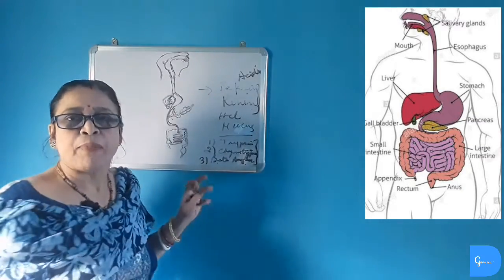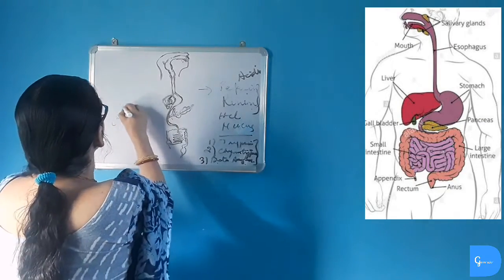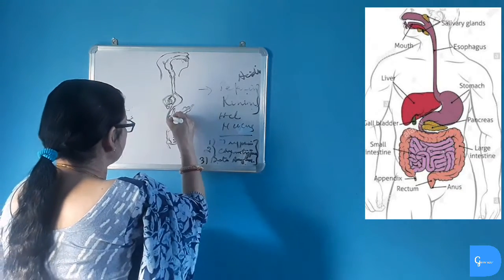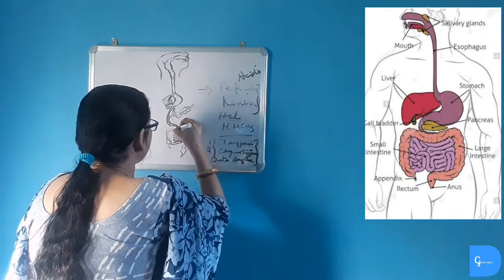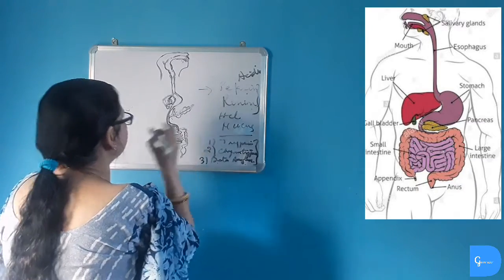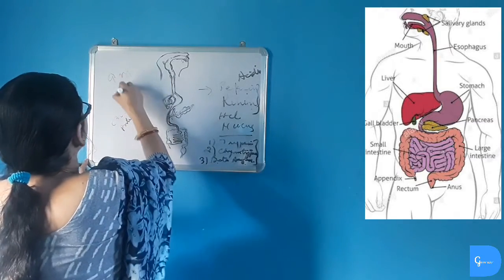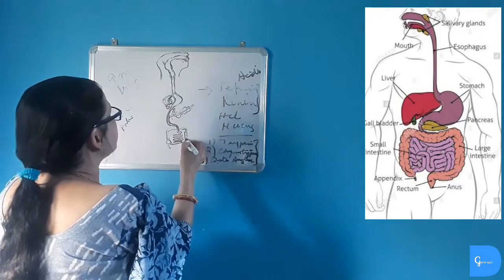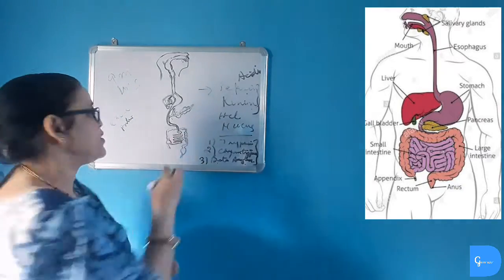In duodenum, partial digestion takes place of all carbohydrates, proteins and fats. From duodenum it goes to jejunum, then comes to ileum. Ileum is the longest part of the alimentary canal. The whole alimentary canal is about 9 meters long in human beings, and small intestine is the longest part. It is called small intestine because it has very small diameter.